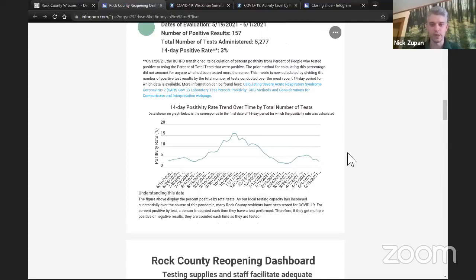This graph at the bottom of the page just tracks the positivity rate over time since last June. So you can see how the positivity rate has changed depending on where we were in the pandemic. In the months between October and December, and even in January, we saw a lot more COVID activity than we wanted to see, and our positivity rate was as high as about 16% at the peak of the pandemic. Most recently, we're at 3%, and we've hovered between 3 and 5% over the last couple months, which is great. And I expect we'll continue to see a pretty low positivity rate as we get more and more people vaccinated in the community.